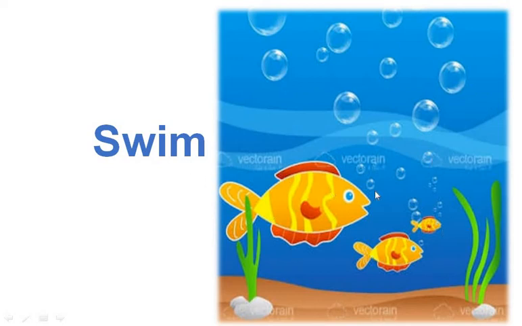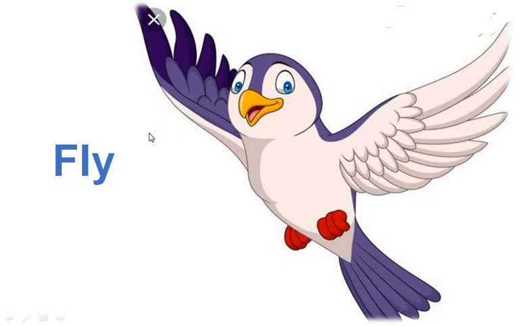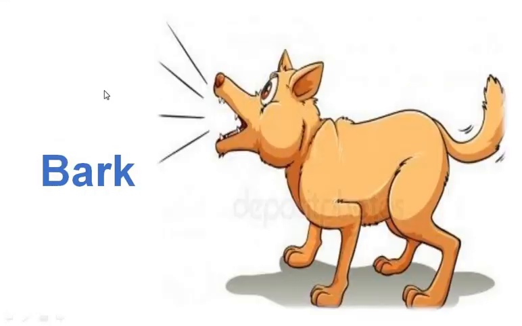Now next picture. Can you see this beautiful bird? The bird is flying. F-L-Y, fly, is a doing word. Bird, fly. Now next one, see the dog. Can you see the dog?